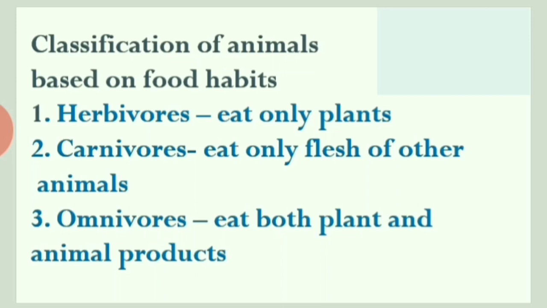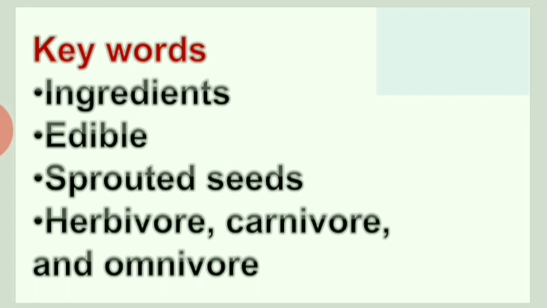and animal products. Now, what are the keywords we have learned through this lesson? Ingredients are things which are used to prepare the dish. Edible is suitable to eat. Sprouted seeds, we have the method of sprouting the seeds. Herbivores, animals which eat the plant and plant products, are called herbivores. Carnivore, which eats the flesh of other animals. And omnivore, which eats both plants and animals, we call it omnivores.